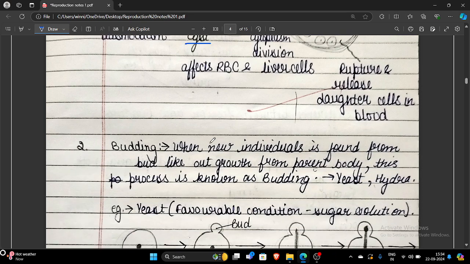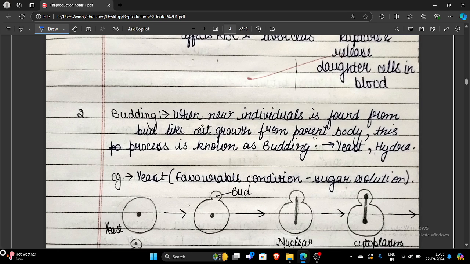Next is budding. Budding is a kind of reproduction where a bud-like outgrowth arises on the parent body, and this bud is usually smaller than the parent. It occurs in yeast and hydra. In case of yeast, what happens? The favorable condition is sugar solution. That's why a question arises in NCERT. According to the NCERT board, the colonies of yeast fail to multiply in plain water but divide profusely in sugar solution, because sugar solution is its favorable condition.